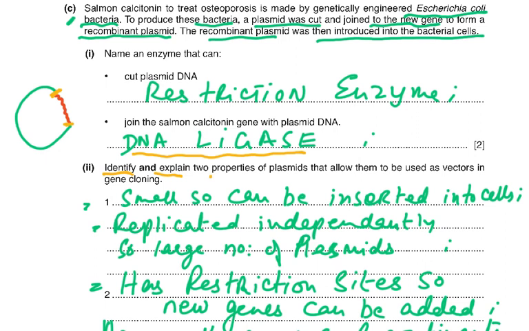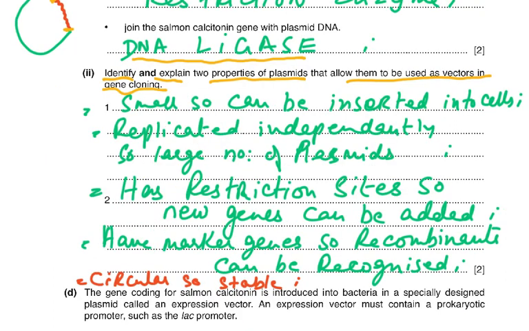Then identify and explain two properties of plasmids that allow them to be used as a vector in gene cloning. Now this is a very direct question. This has come in many papers. If you remember doing it in one paper, you can do it in any paper. So it's the same mark scheme points which we're going to mention here. Plasmids are small, so can be inserted into cells.